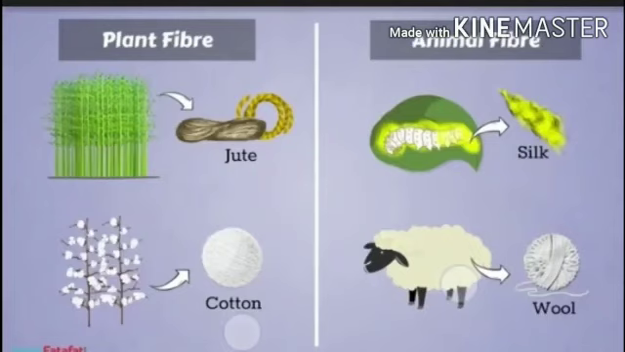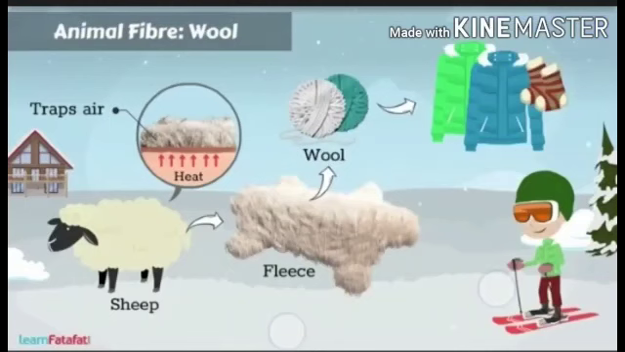Plant fibres are those fibres which are obtained from plants. Examples are jute and cotton. While animal fibres are those fibres which are obtained from animals. Examples are silk and wool. So now we will study about the animal fibre, wool.